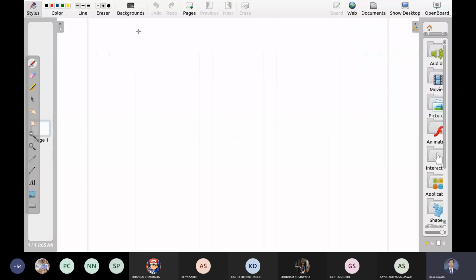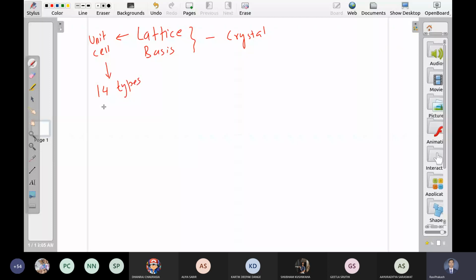So we have discussed so far the lattice, basis, and these two things together make crystal. And the smallest unit of this lattice is unit cell for 10 types or 7 categories, right?